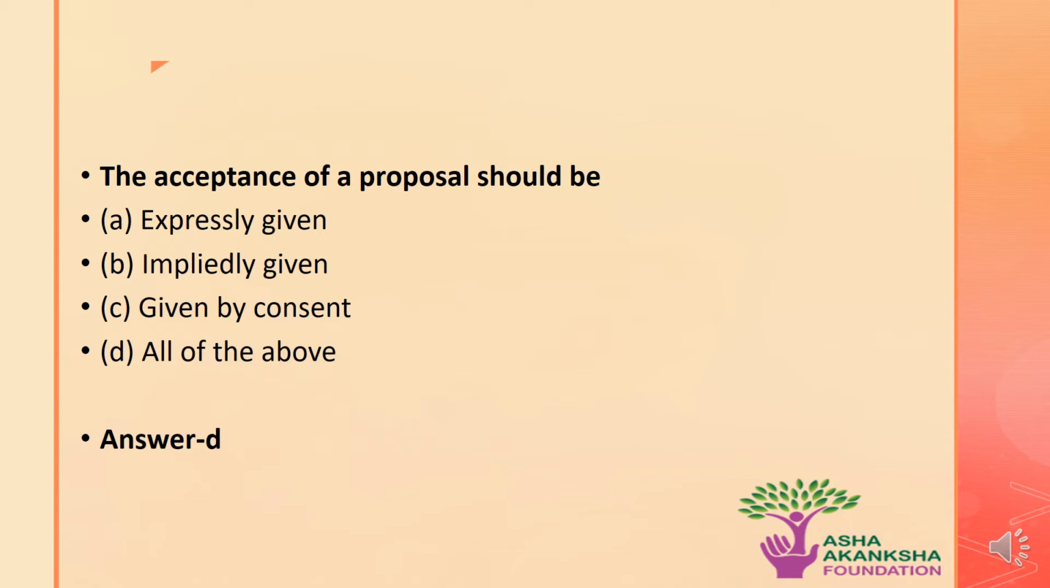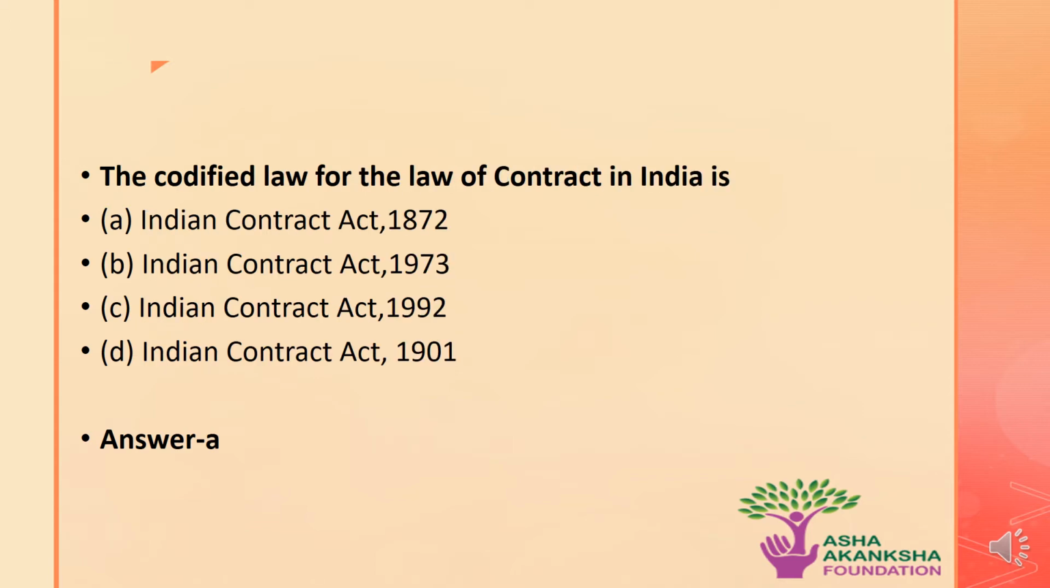of another person. The next question is the codified law of the law of contract in India is which of the following? Options are A, the Indian Contract Act 1872, B, the Indian Contract Act 1973, C, the Indian Contract Act 1992, or D, the Indian Contract Act 1901. The correct answer to this question is option A. This means that the codified law for the law of contract in India is Indian Contract Act 1872.